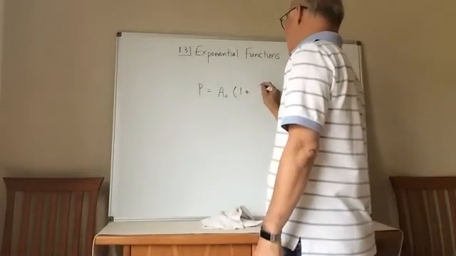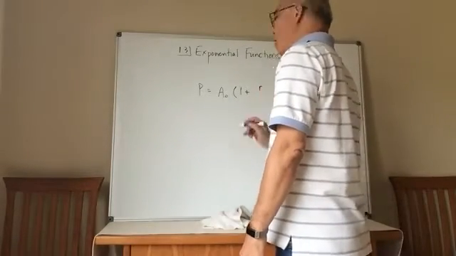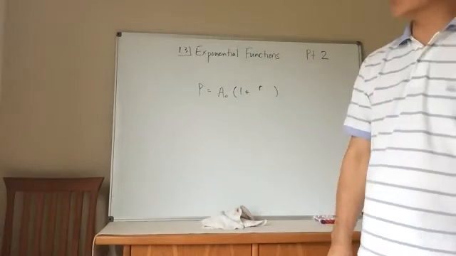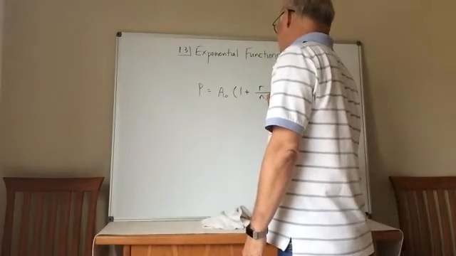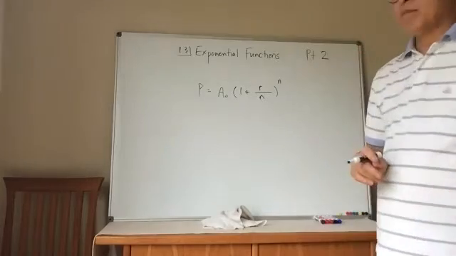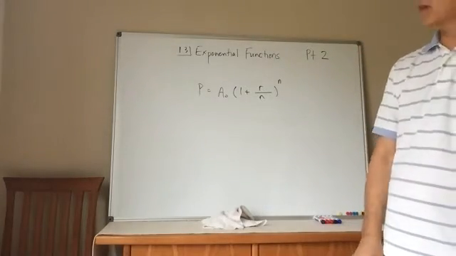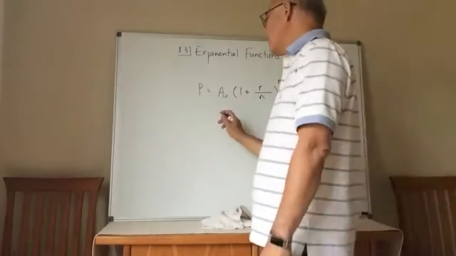So if I had our annual percentage rate, and I'm gonna compound this n times per year, this is what it looked like, right? I don't know if you guys remember this, so let's go for an example.